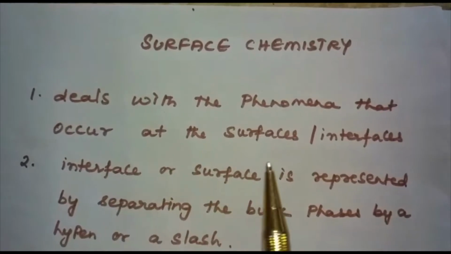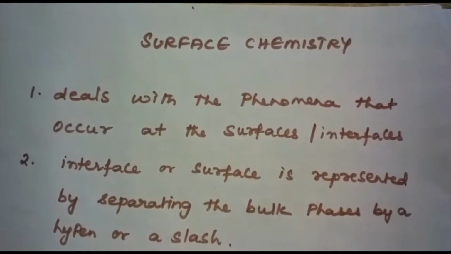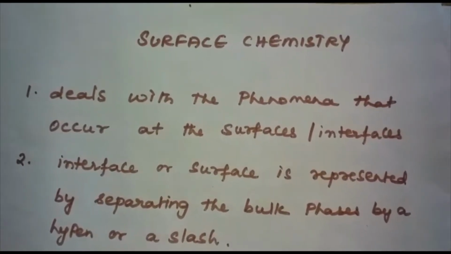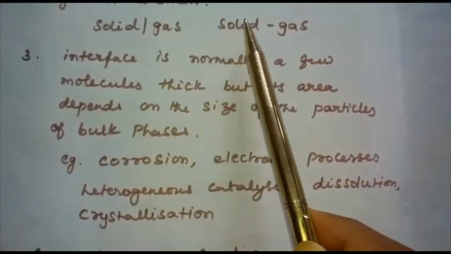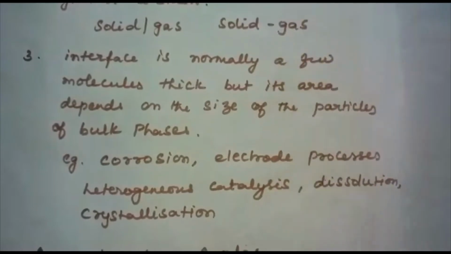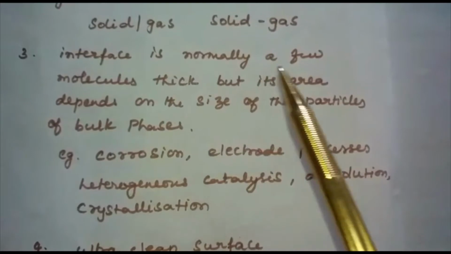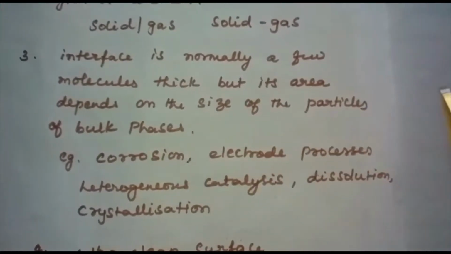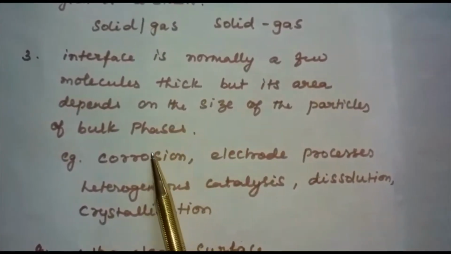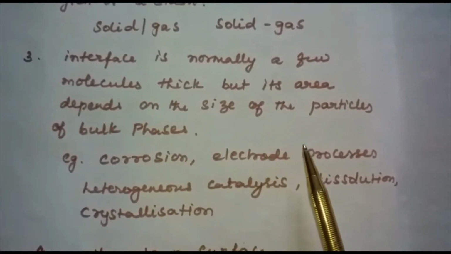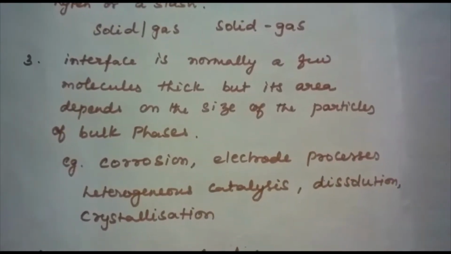The interface or surface is represented by separating the bulk phases by a hyphen or a slash. The interface is normally a few molecules thick, but its area depends on the size of the particles of the bulk phases. A few examples of surface reactions are corrosion, electrode processes, heterogeneous catalysis, dissolution, and crystallization.